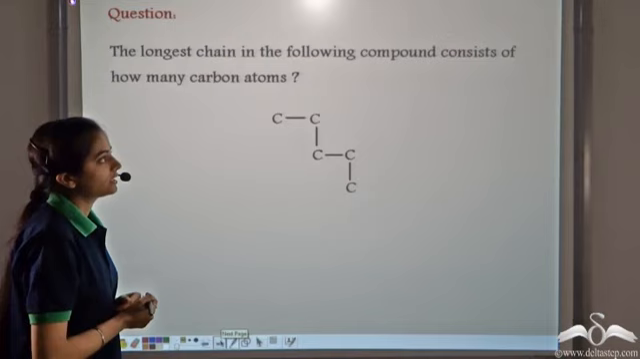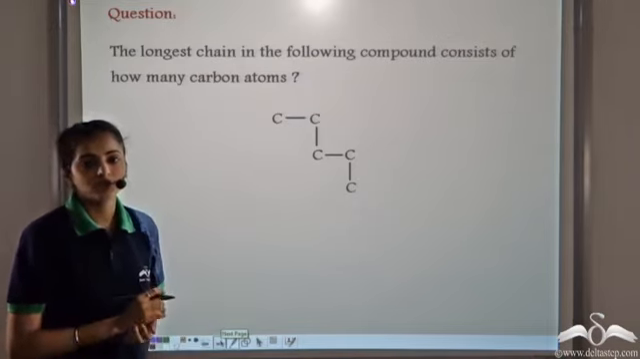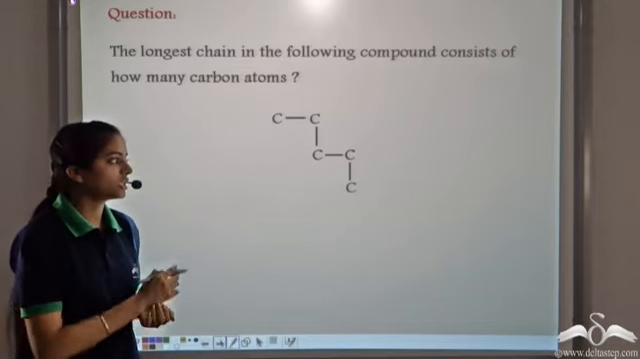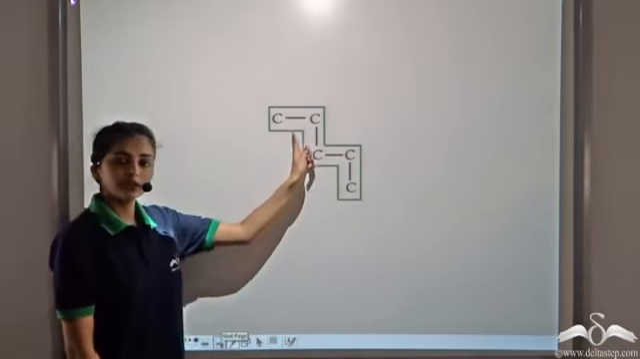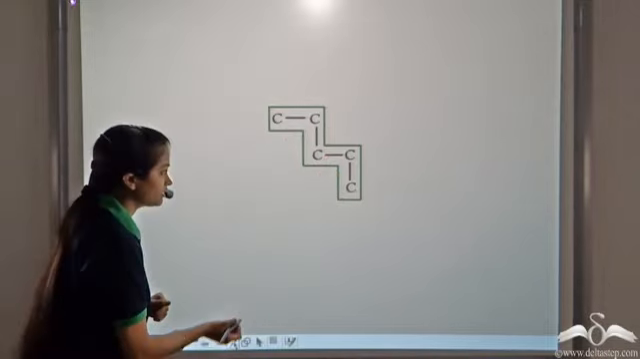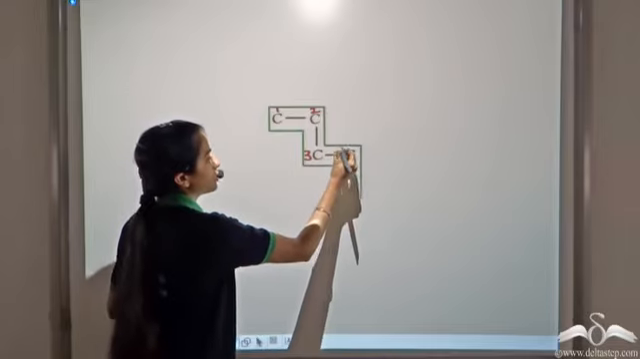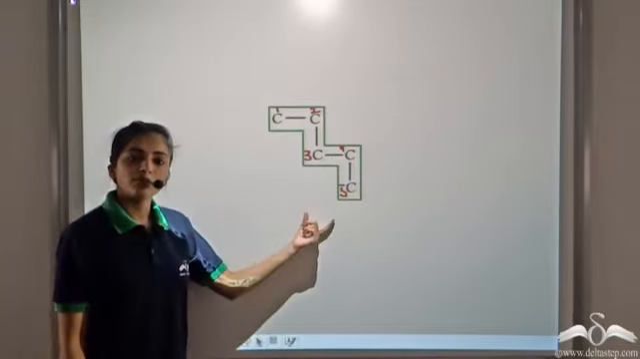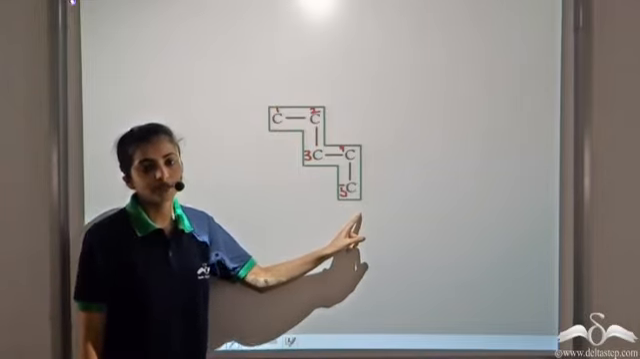In the following organic compound, what is the number of carbon atoms in the longest carbon chain? So let's decide the longest carbon chain for this organic compound. So if you observe, this is one long chain. So if we number the carbon atoms, we get 1, 2, 3, 4, 5. So the longest carbon chain in this organic compound consists of 5 carbon atoms.